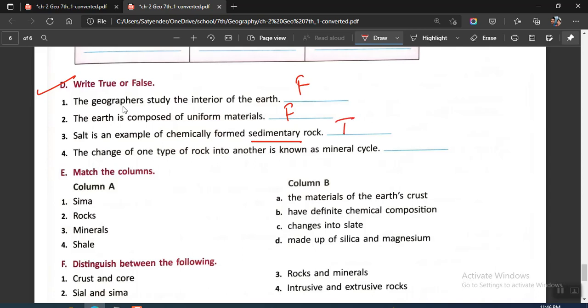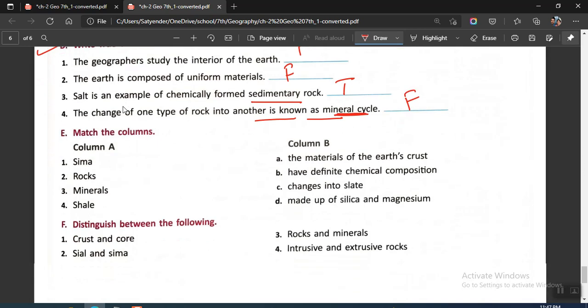Next, we have the change of one type of rock into another type of rock, which is known as mineral cycle. This is the problematic term here. This is known as rock cycle. So this statement will be false.